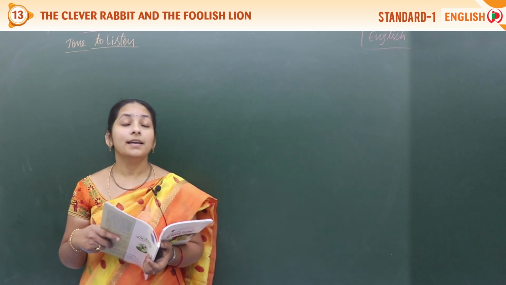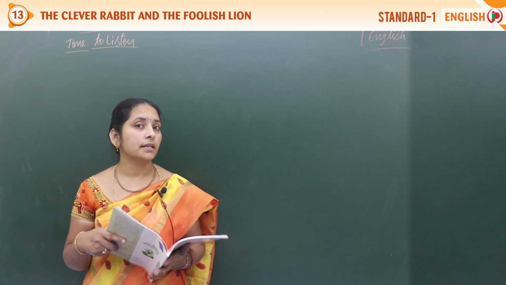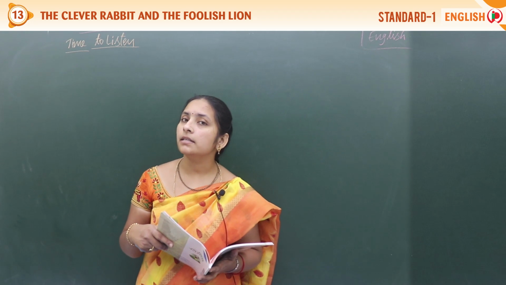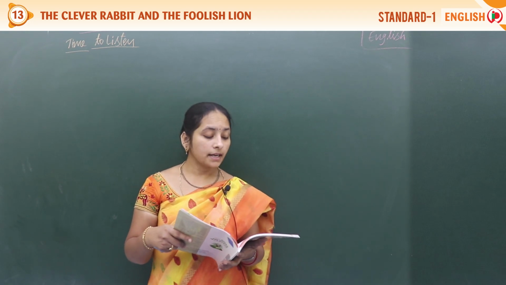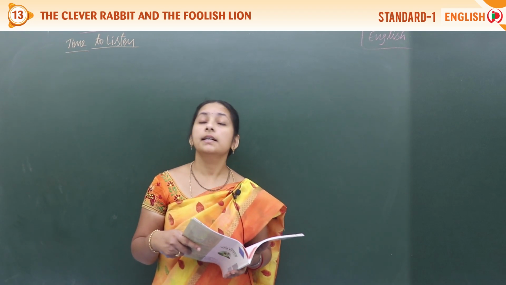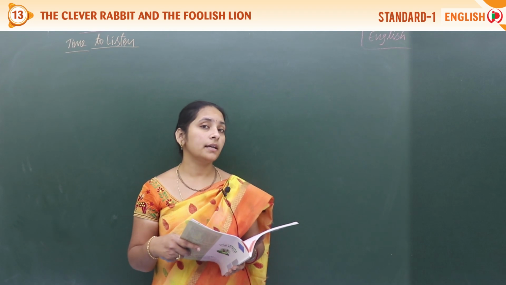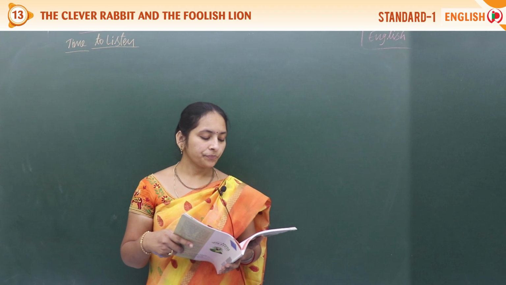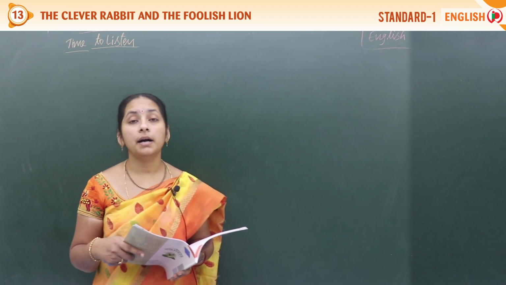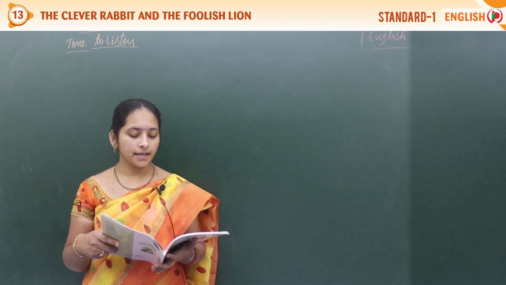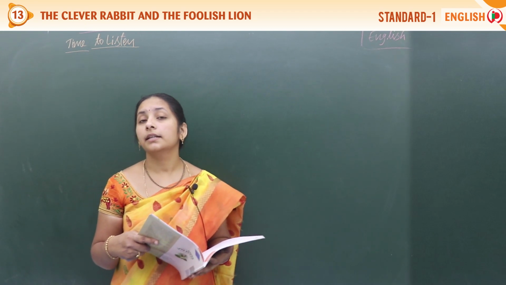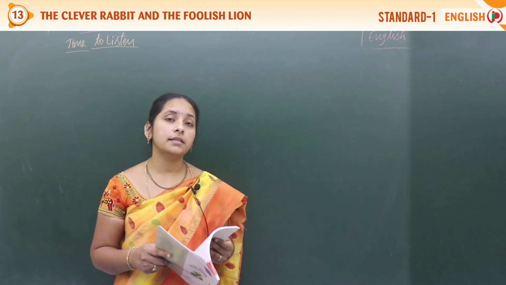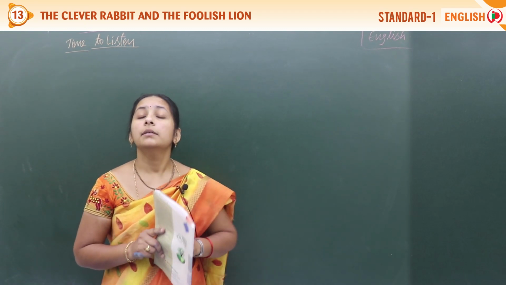Stress words. Rabbit. So rabbit or rabbit. And next, kind. Merry. And powerful. Right. So clever. Majestic. What is that, ma'am?